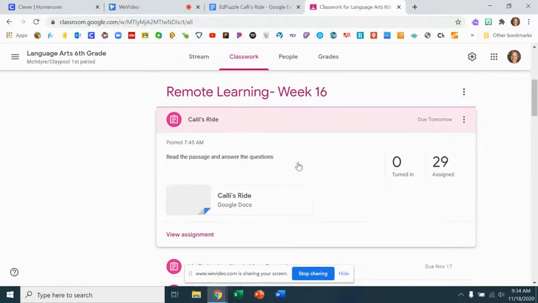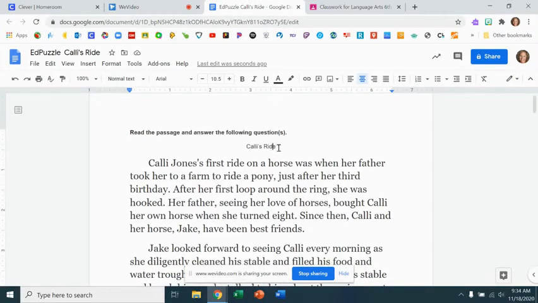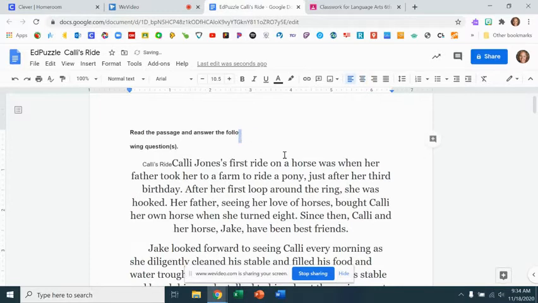So for this Edpuzzle, you need to open the Google Doc that is assigned to you, so that it is alongside of the Edpuzzle, because there are some activities you have to do on that and turn in through Google Classroom. Okay, this Edpuzzle is just to serve to go over how to do the lesson and to read the passage. So this passage is called Callie's Ride.